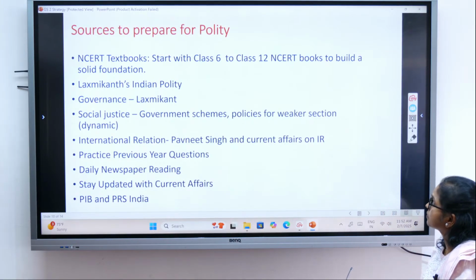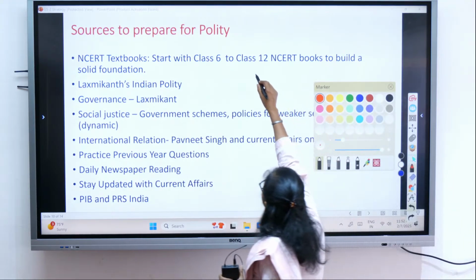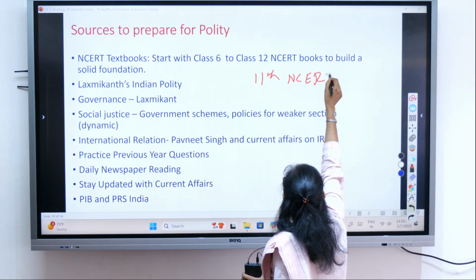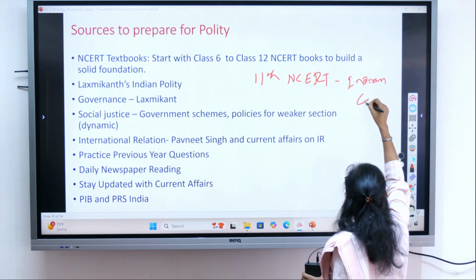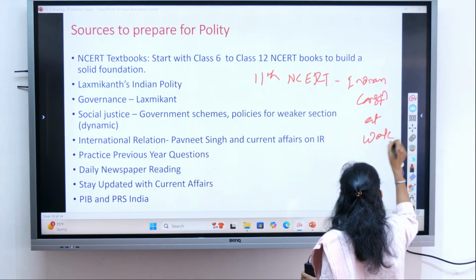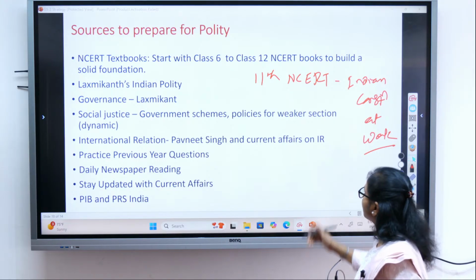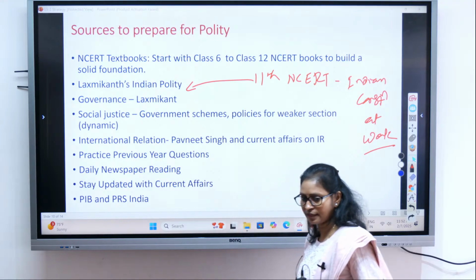Start with class 6 to class 12 NCERT books to build a solid foundation, and in that, for polity there is the 11th class NCERT, that is Indian Constitution at Work. This book is very, very prominent. You should focus more on this book, and along with that Lakshmikant and the 11th class book.